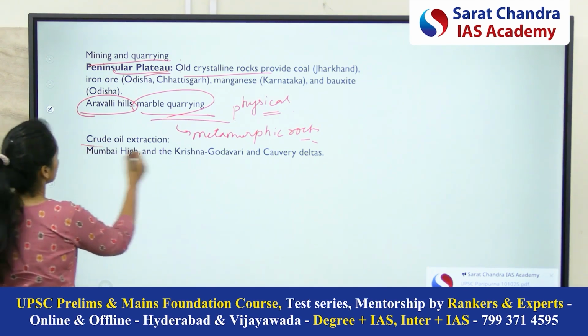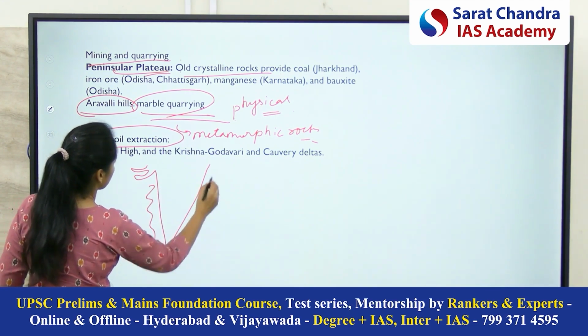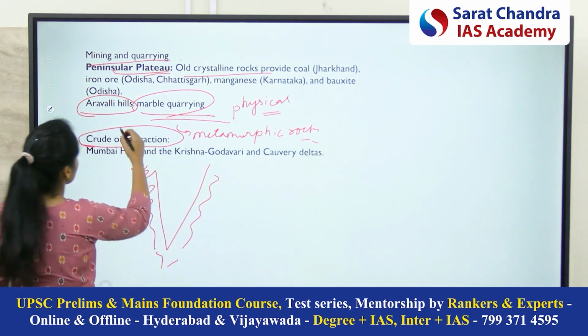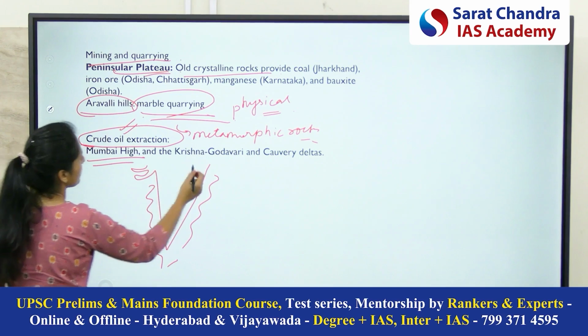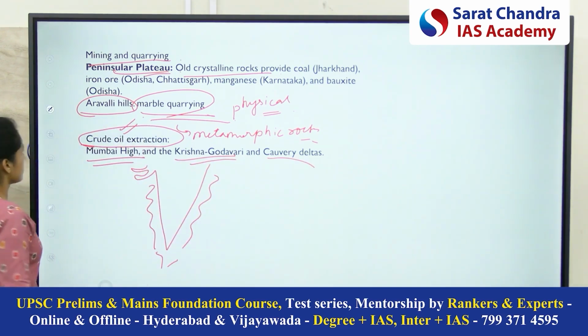Now coming to the crude oil extraction. So as we have already discussed, the coastal regions of India are very rich in crude oil, especially Mumbai High, Krishna Godavari Basin and Kaveri Deltas. Okay.